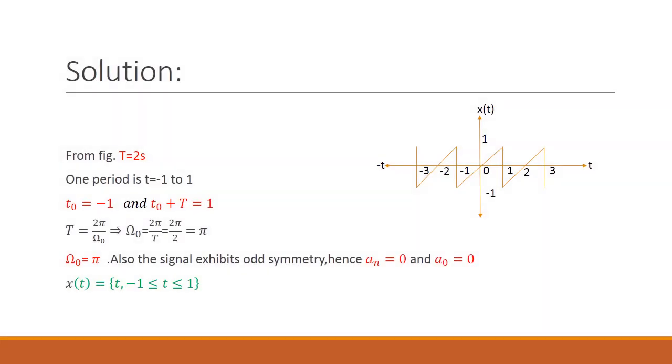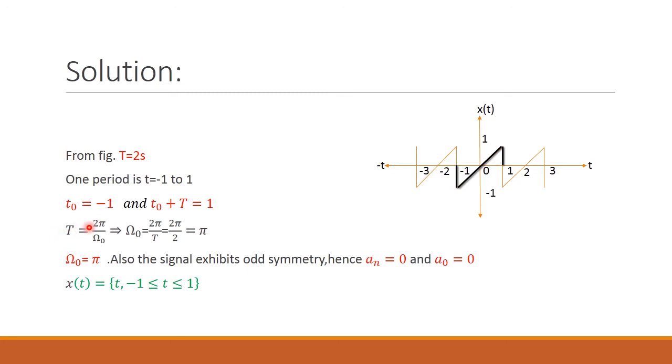Now we are going to calculate the fundamental period T. This is the signal given in the question, so we have to find one period, capital T. Here I am choosing one period from -1 to +1. This is one cycle. So capital T is from -1 to +1: -1 to 0 is 1, then 0 to 1 is 1. So 1 plus 1 is equal to 2 seconds. Capital T equals 2 seconds, and the period is from -1 to 1. So t naught is equal to the lower limit -1, and t naught plus capital T is equal to the upper limit 1.